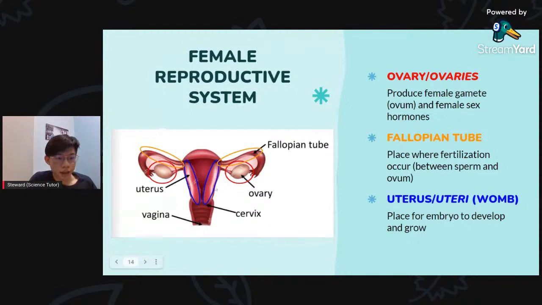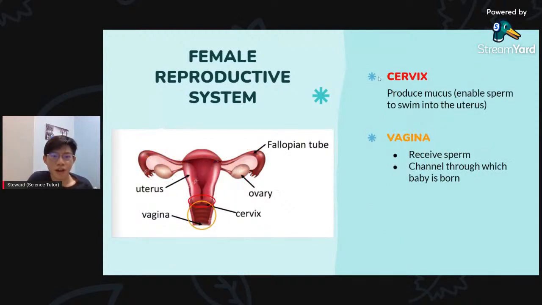It is like a muscle layer, and it is the place to implant the embryo. The embryo is formed when sperm and ovum fertilize and develop, undergoing mitosis. They will stay there and grow because there are nutrients in the womb. All right, moving on, we got the cervix.